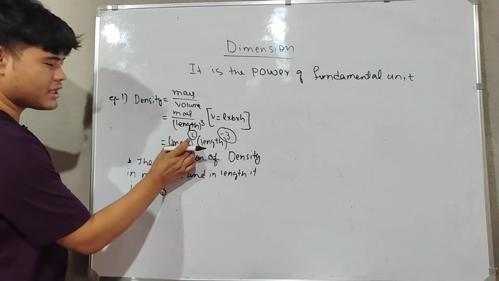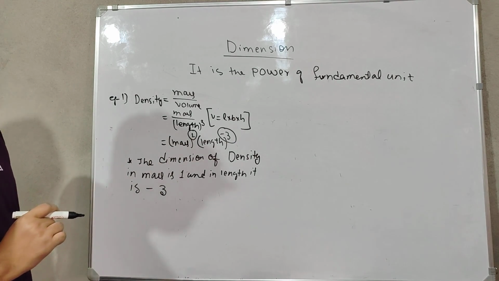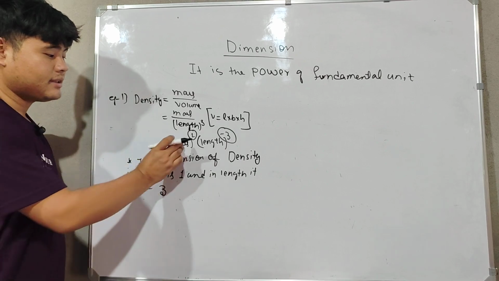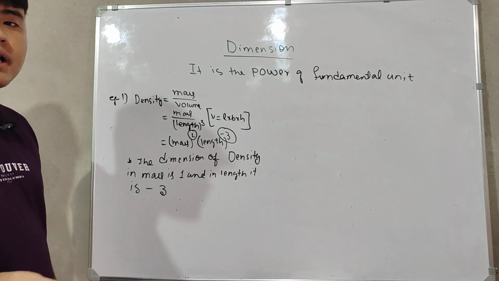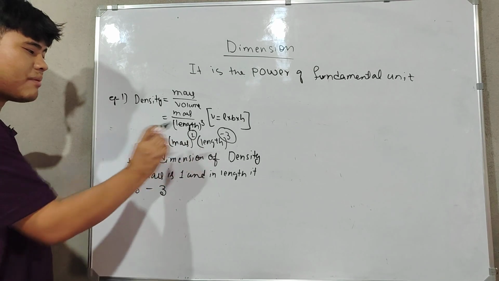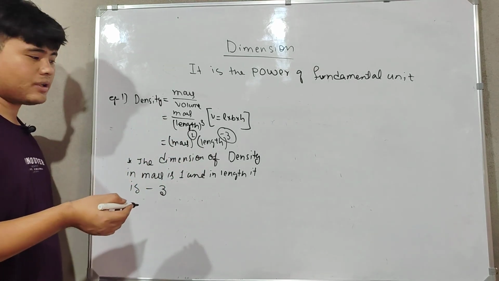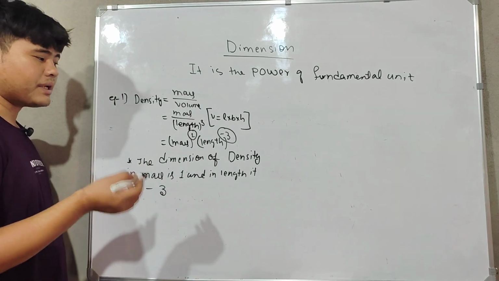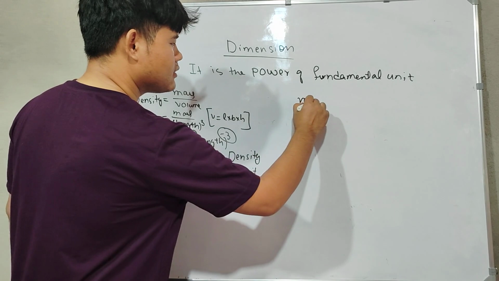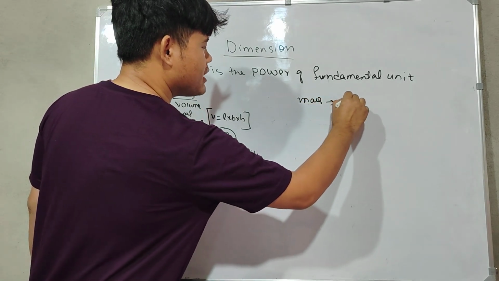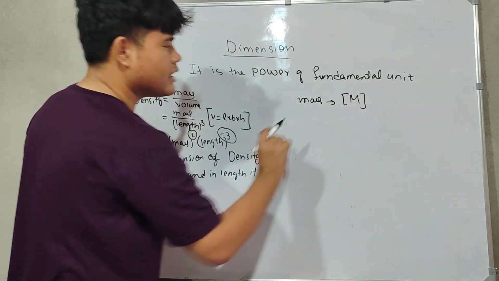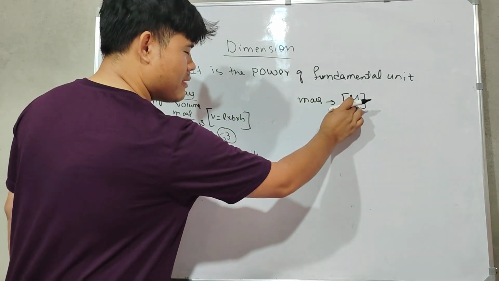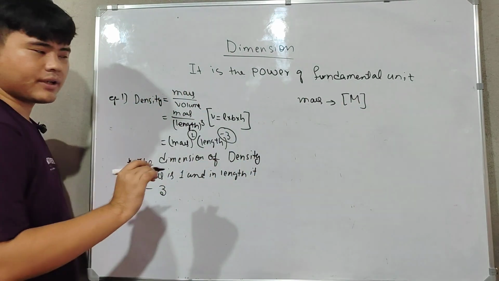Now this sentence is very long, and it will be difficult for us. So for our convenience, these fundamental units have been provided with certain symbols. Let's write it down. Mass can be written as capital letter M, and it should be written in brackets; it's a system of writing.